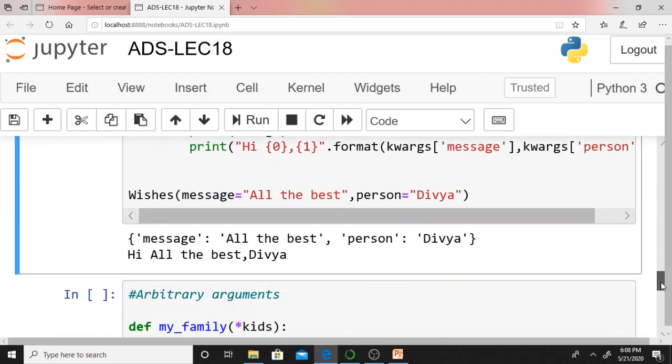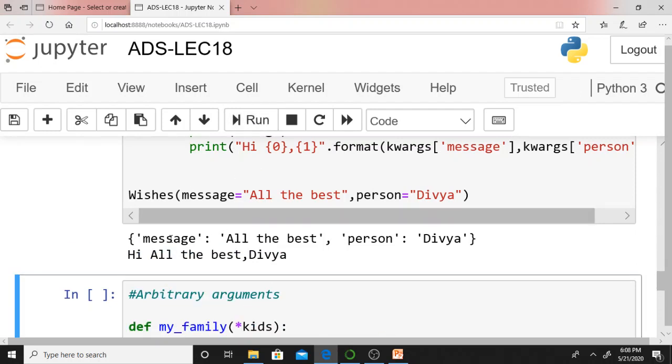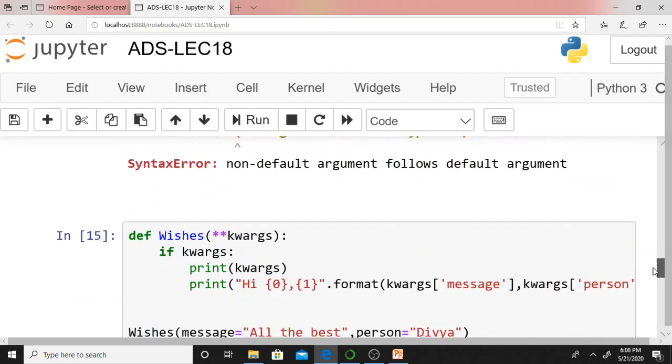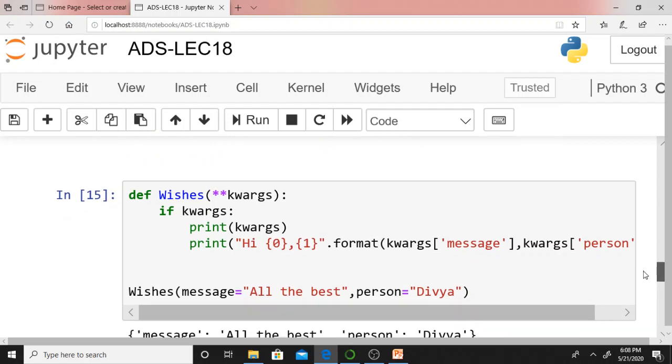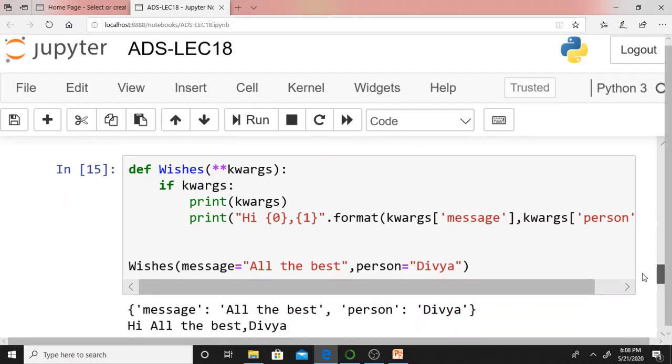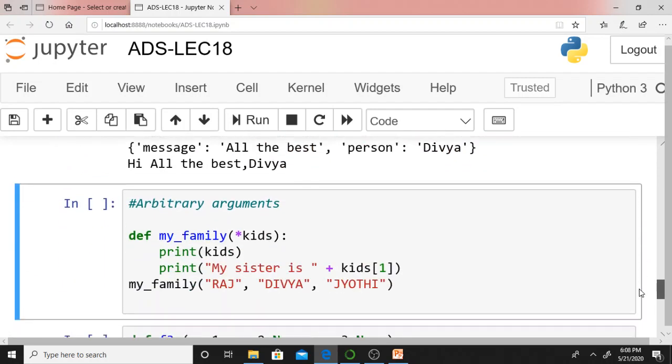Again, keyword arguments, this also we discussed. It is simple and straightforward. Just see message, all the best. This kwargs of message is all the best. Kwargs of person is Divya. It takes key value pairs. It's something like a dictionary. It is simply just like a dictionary. It takes arguments in the form of a dictionary, means keys and key value pairs.